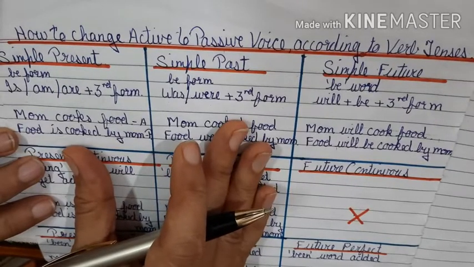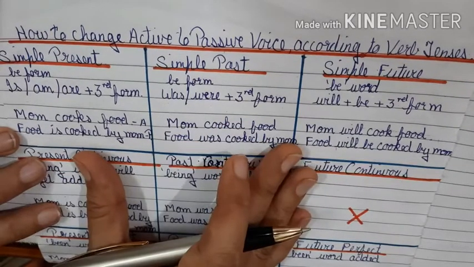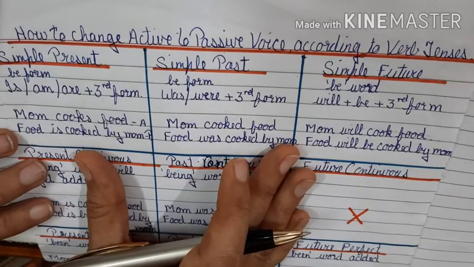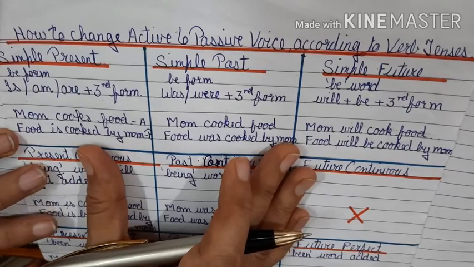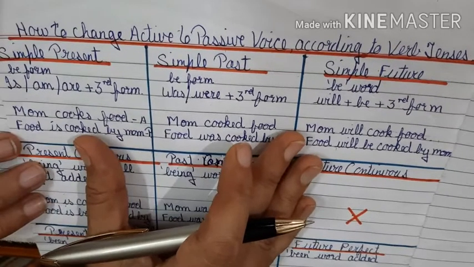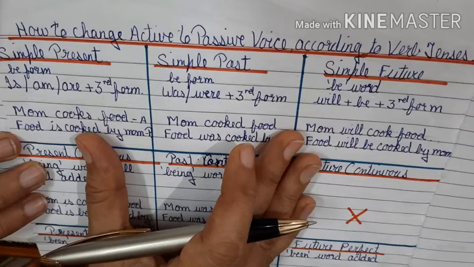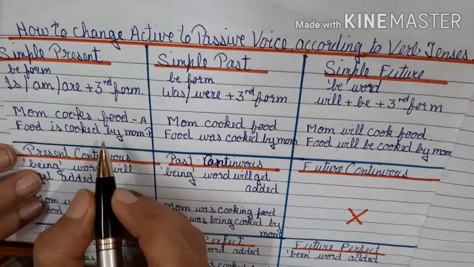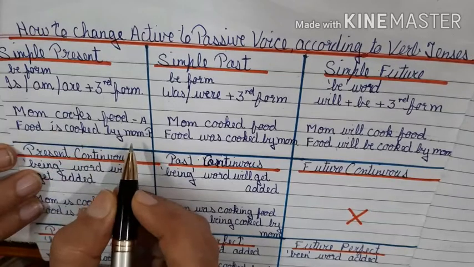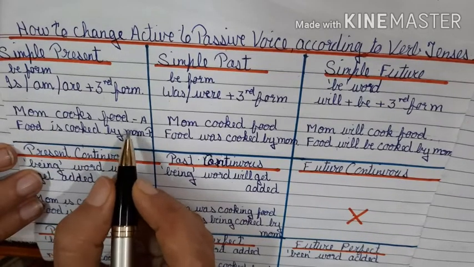Before we move on to this sheet, let's do a little recap of what we had explained in part 1. In part 1, we explained the major changes that take place from active to passive voice. First major change is that the subject in the active voice becomes the object and the object becomes the subject.